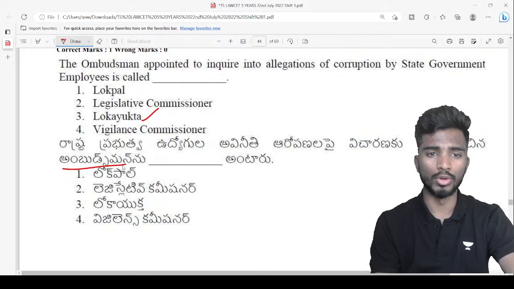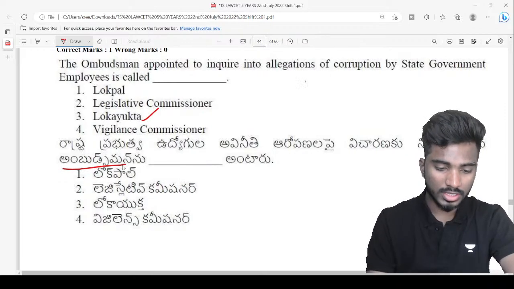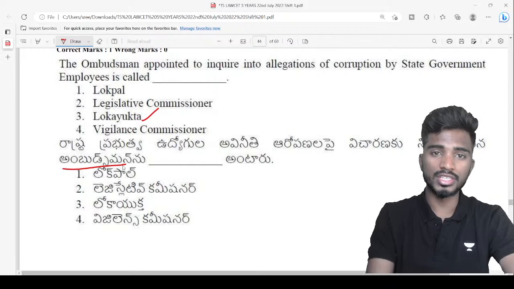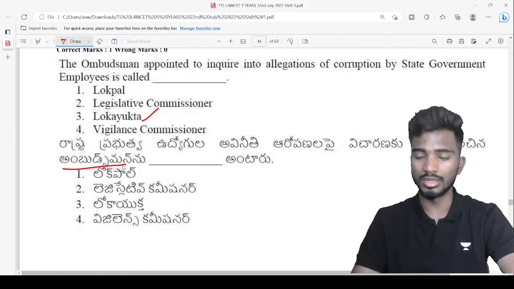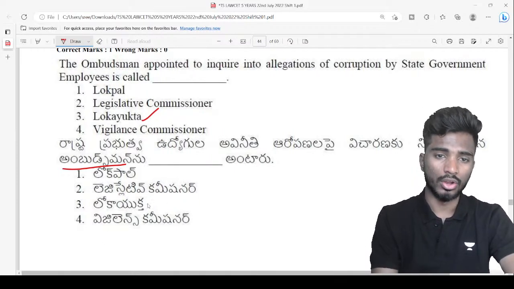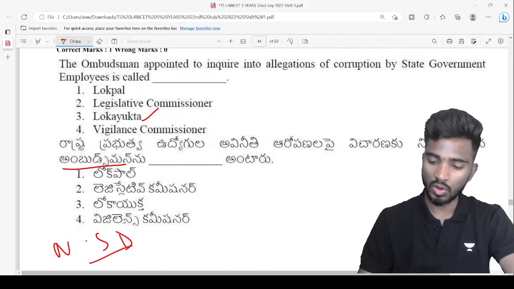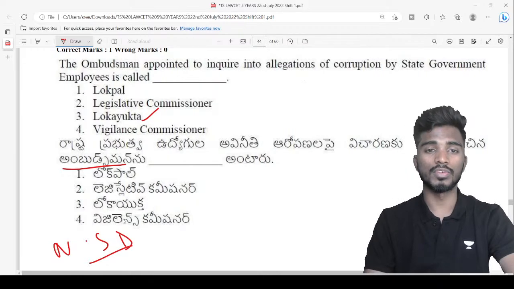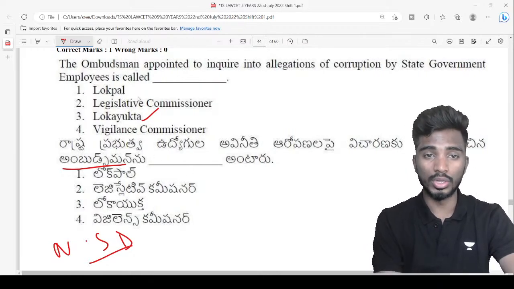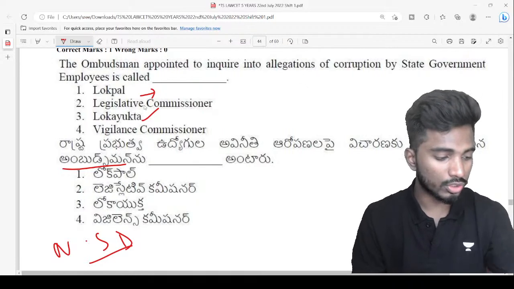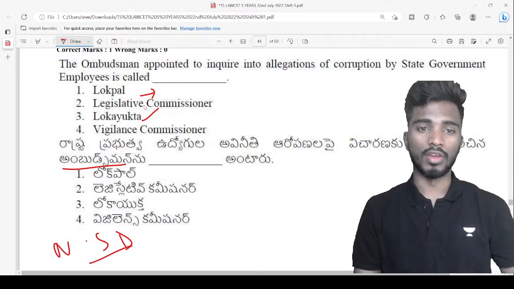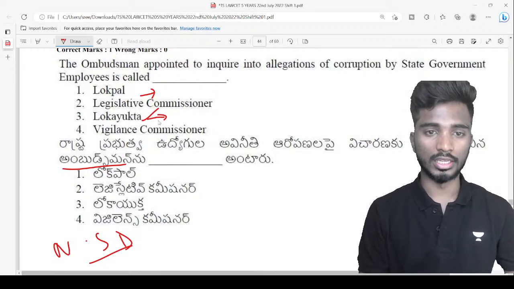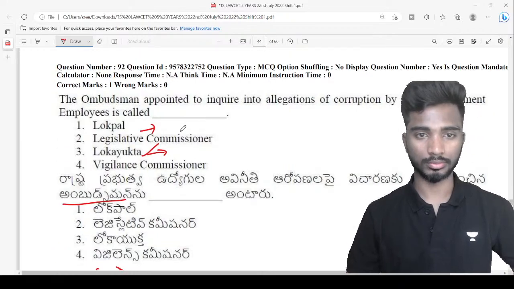What is the concept of ombudsman? An ombudsman is somebody who looks into the grievances of the public, right? The concept was first introduced in Scandinavian countries like Norway, Sweden and Denmark. In India also we started to introduce it at the union level. There is Lokpal, which looks into the corruption allegations of central government employees, whereas Lokayukta looks into the corruption allegations of state government employees.